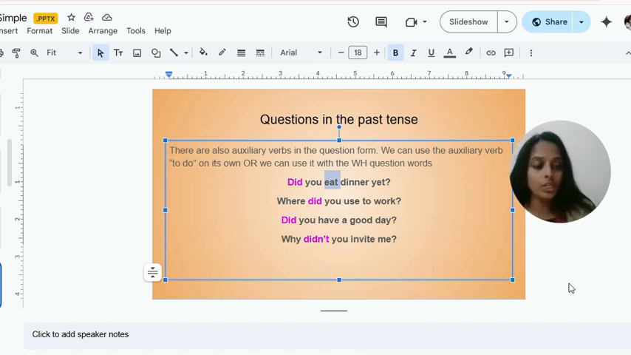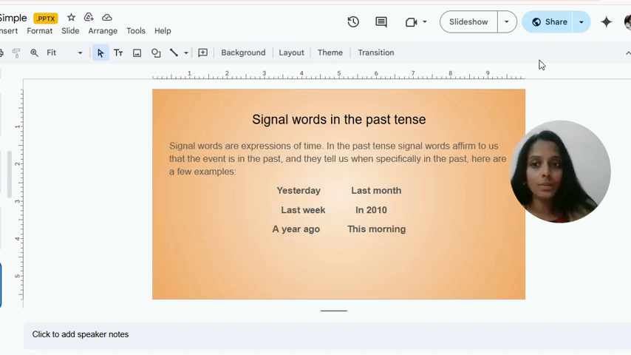Next one, we are going to see the signal words. Signal words for the past tense. These are like little clues that tell us the action happened in the past. Here are some examples that you can use in your sentences. Yesterday, last week, a year ago, last month, in 2010, this morning. So these are some of the clue words.